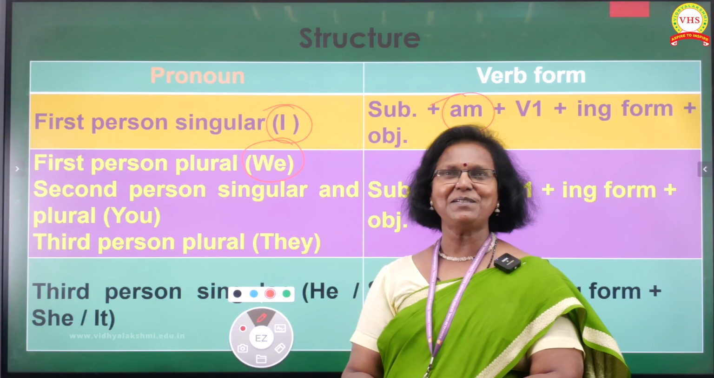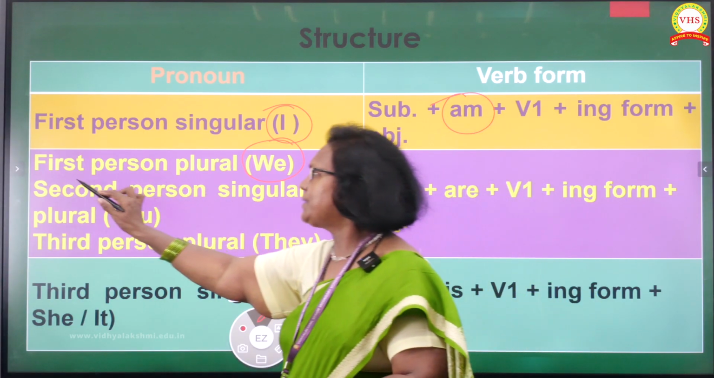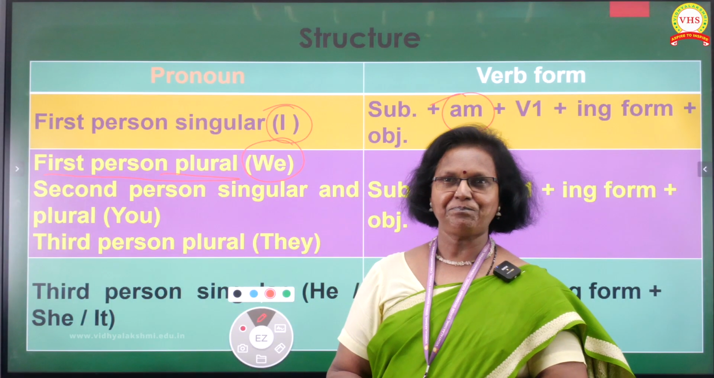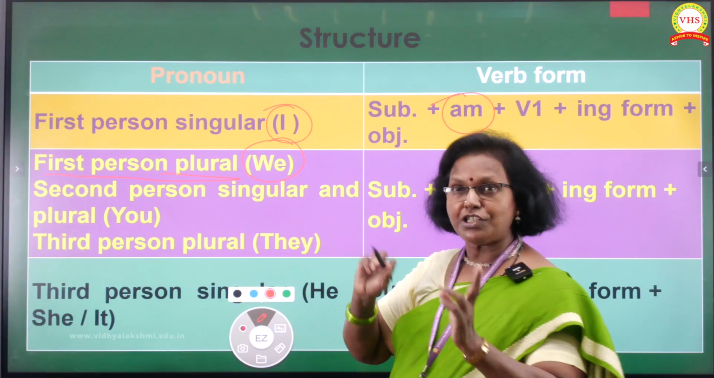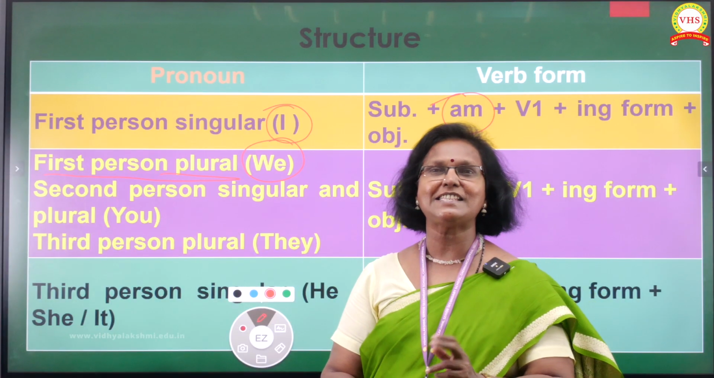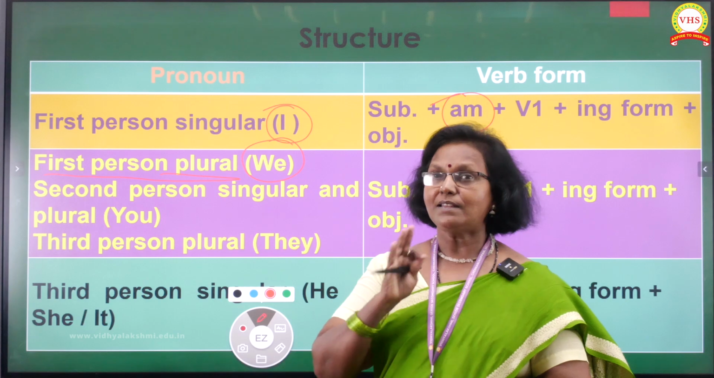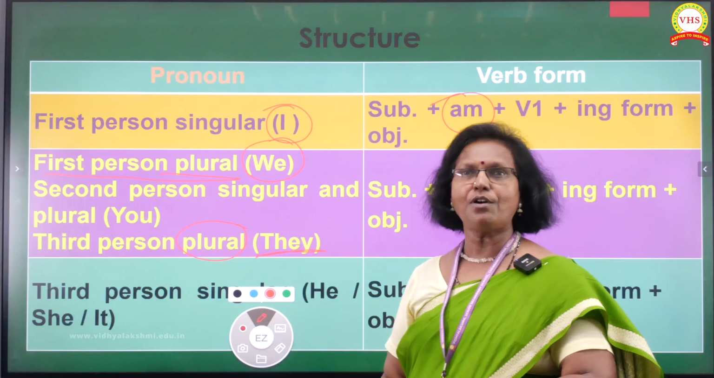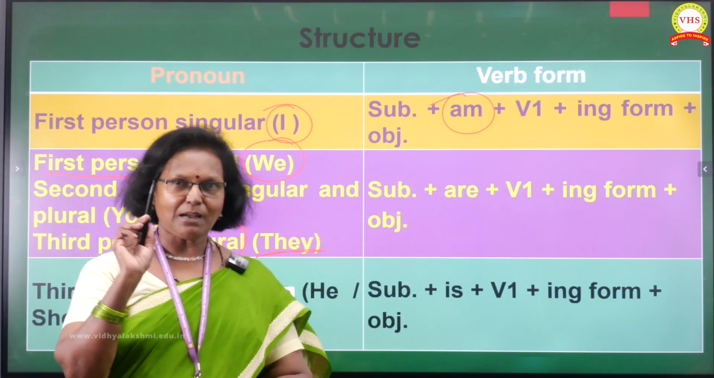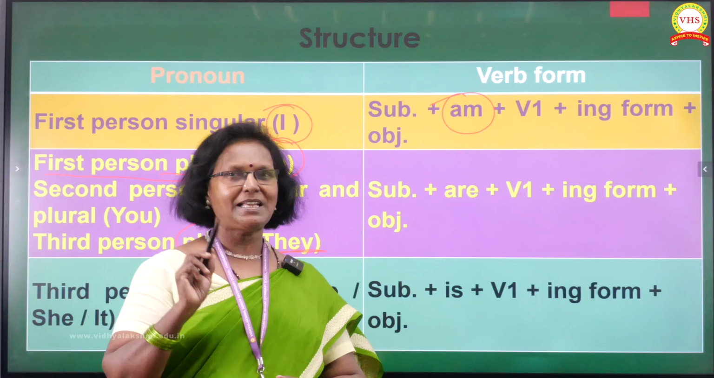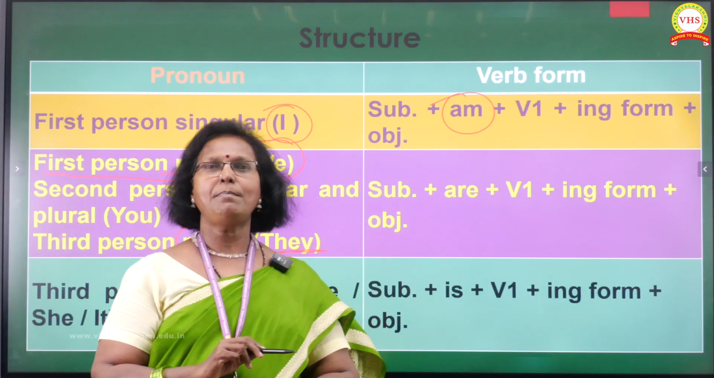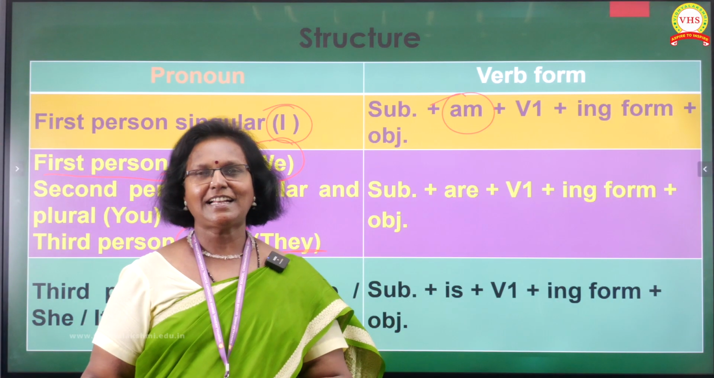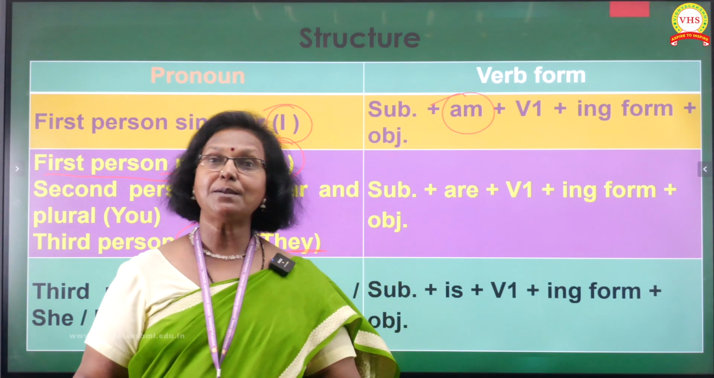How do we continue now? Let's continue with the first person itself, but here it is the plural, and that is we. And then the second person singular as well as plural is the same, that is you. And the third person plural, it is they. For all these, what's the structure? It is subject plus are plus V1 plus ing form, and you can have content before or after this object. That is that.